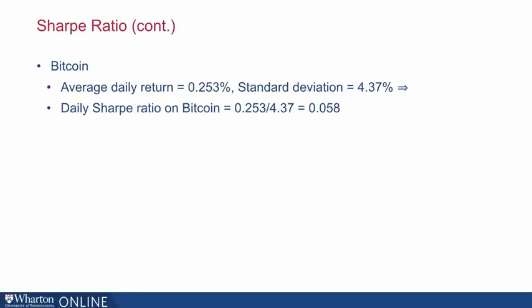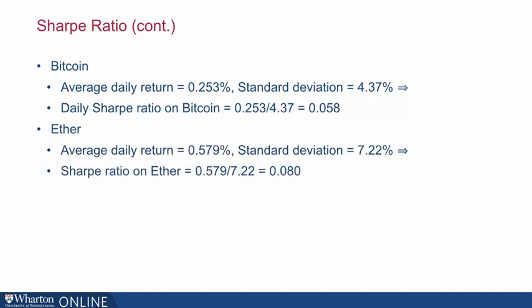On Bitcoin, the average daily return is 0.2%, whereas the standard deviation is 4.3%, giving us a daily Sharpe ratio on Bitcoin of 0.06. On Ether, the average return is about 0.6% and a standard deviation of 7.2%, giving us a Sharpe ratio of 0.08.